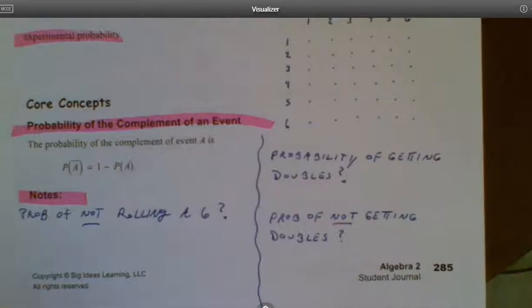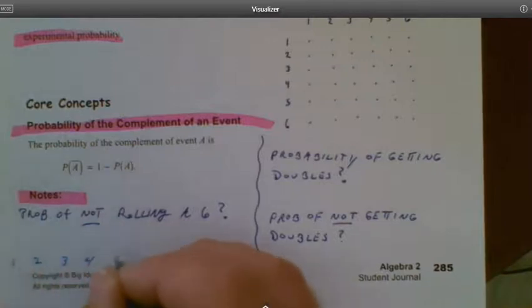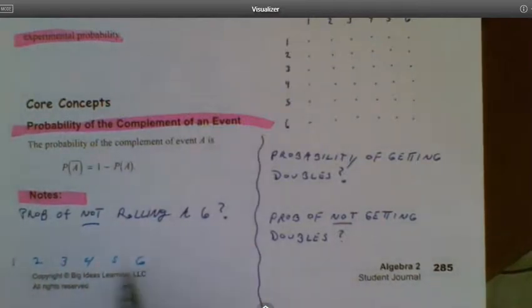So real simple. Before I even explain the formula, let me just tell you in plain terms how you would do it. So if I said on a 6-sided die, and I'm going to just lay this out like this, right? So there's 6 results. If I said, what's the probability of getting a 6? Well, we would say 1 out of the 6 cases is my probability of getting a 6. So 1 out of 6. So what then is the probability of not getting a 6? Well, if 1 out of the 6 is getting a 6, then the other 5 out of the 6, the remaining values, fit this scenario of not getting a 6.